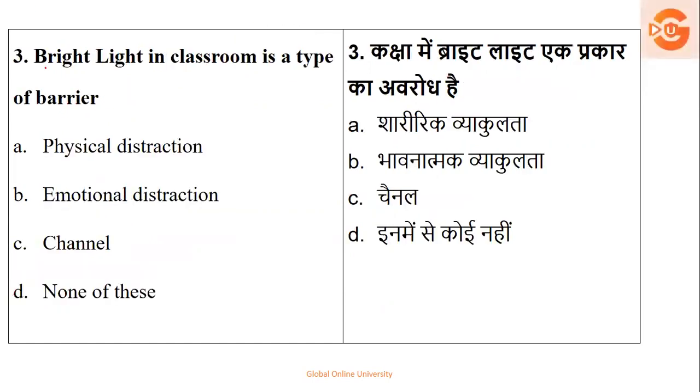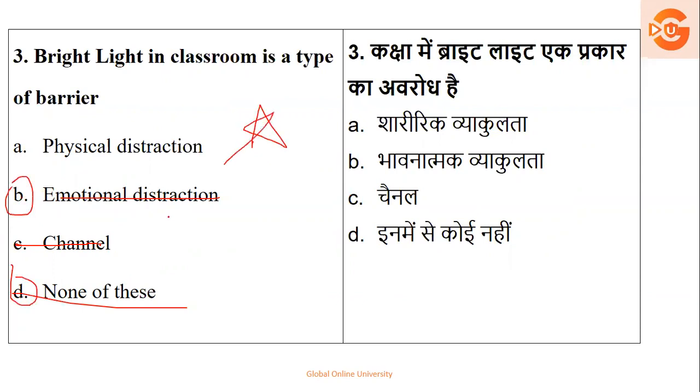Next, bright light in a classroom is a type of which barrier? Is it a physical distraction, an emotional distraction, a channel, or none of these? Definitely it's not an emotional distraction, and not none of these, so B and D get cancelled.